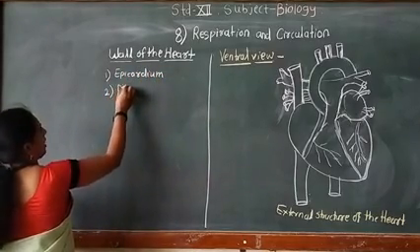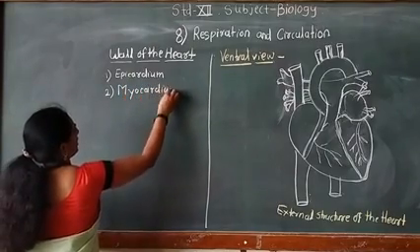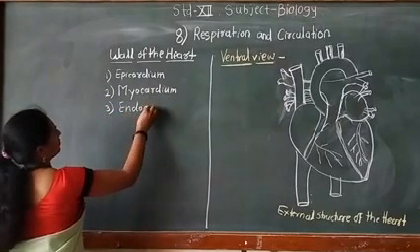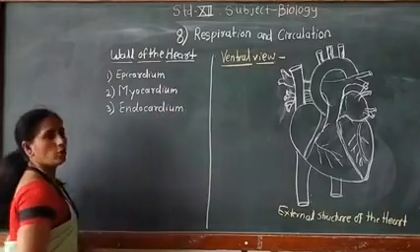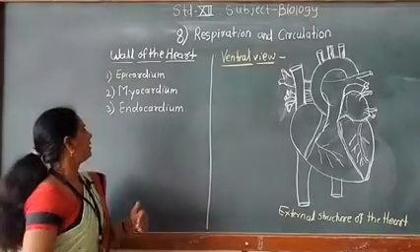Middle, myocardium, and inner, endocardium. So the wall of the heart is formed from three layers: outer, middle and inner layer.